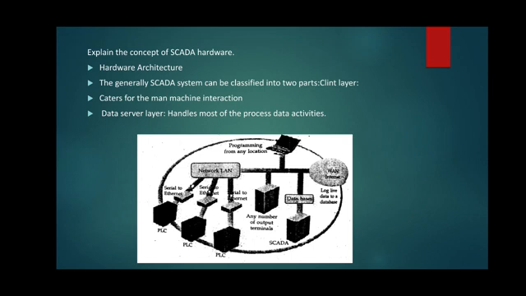So the question is: explain the concept of SCADA hardware. So we have to explain a little bit about what SCADA is, and then we will go with the explanation. Generally, SCADA system is a centralized system which monitors and controls the entire area. It is a purely software package that is positioned on top of the hardware.